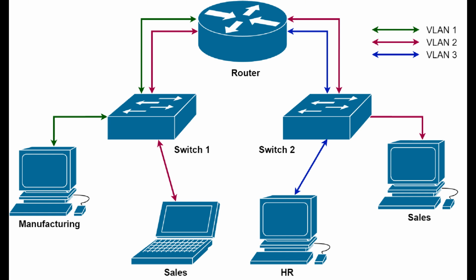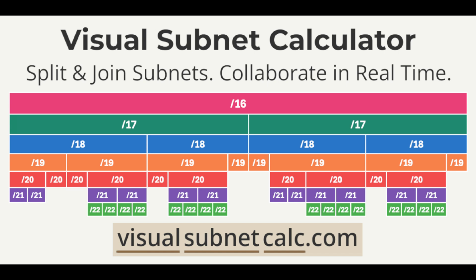VLANs explained. VLANs allow you to create separate logical networks within the same physical infrastructure. This improves security and control by isolating traffic between groups of devices.